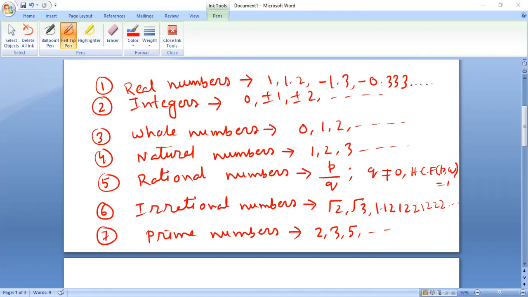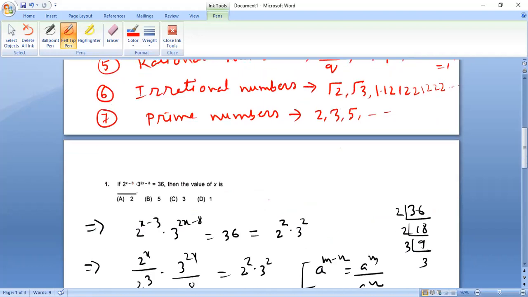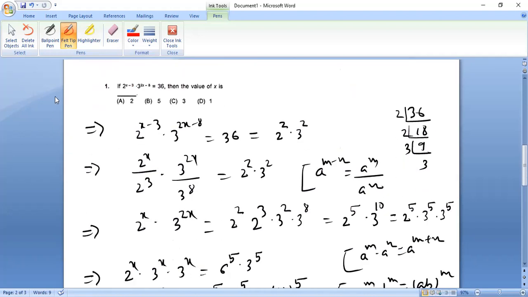2 to the power x minus 3 into 3 to the power 2x minus y is equal to 36. Then we need to find the value of x. I have already solved this sum here, so let us understand this one. First we have written whatever is given, and then minus 3, so we can write it as 2 to the power x by 2 to the power 3. Similarly, minus y, so we can write it as 3 to the power 2x by 3 to the power y, because the formula for a to the power m minus n is a to the power m divided by a to the power n. So see, minus is there, so it becomes divide.